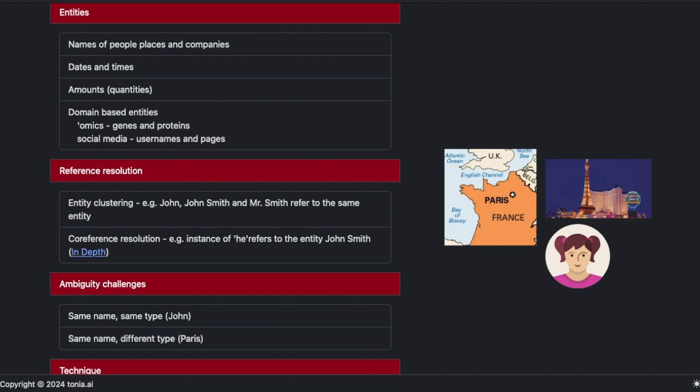Methods for performing reference resolution include entity clustering and co-reference resolution. In entity clustering, we handle things like the named references I mentioned. And in co-reference resolution, we handle things like pronouns. If we see the pronoun, for example, he, who does he refer to? Does it refer to the entity John Smith? The linked article here gives an in-depth look at co-reference resolution.